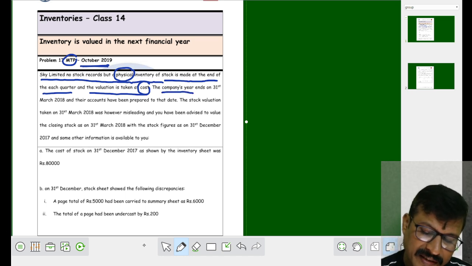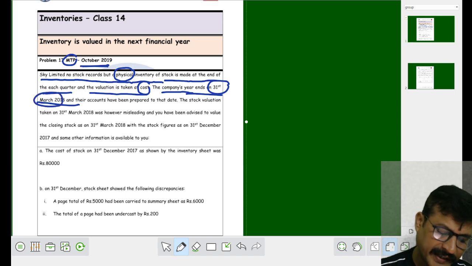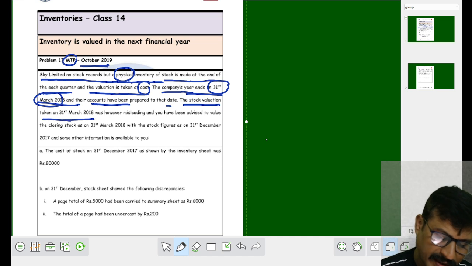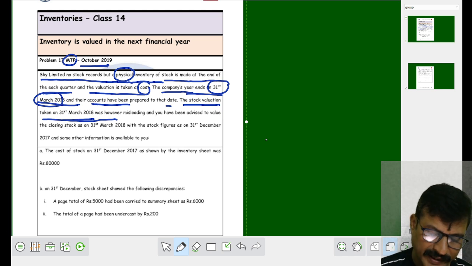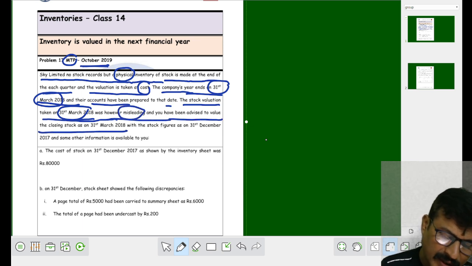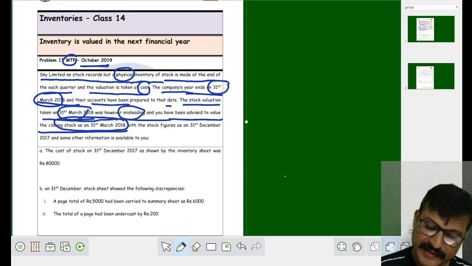The company's year ends on 31st March 2018. Fine. Their accounts have been prepared on that date. The stock valuation on 31st March 2018 was, however, misleading, and you have been advised to value the closing stock as on 31st March 2018. See, the stock on 2018 was misleading. Now, what we have to do? You are advised to value the stock on 2018. Fine. What happened? See next.